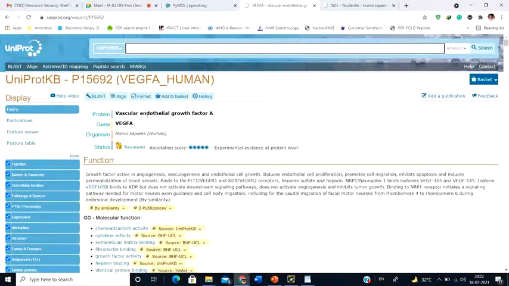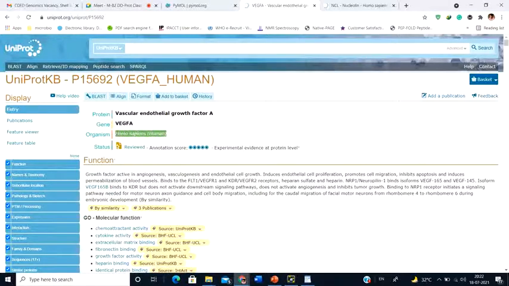So first you have this VEGF. Now it is going to give you the name of the gene, the organism with which it belongs to, and the status. The status is reviewed. That means a lot of people have worked with this particular thing. And there's a score. The annotation score is 5-star.